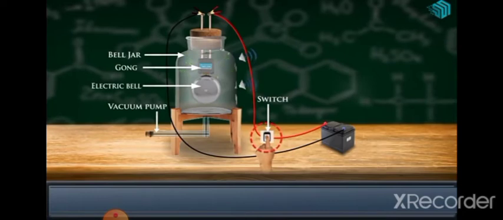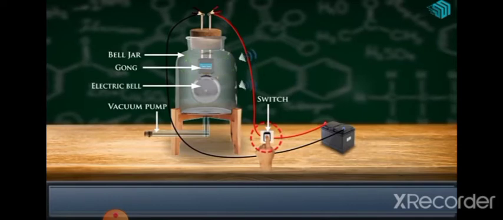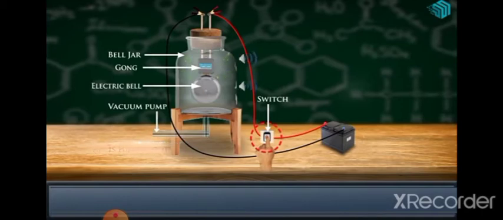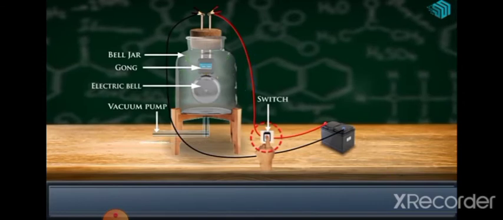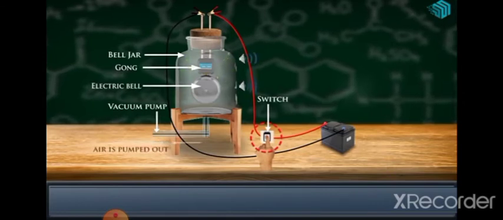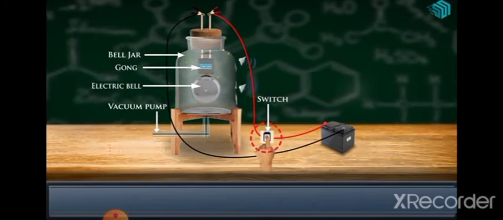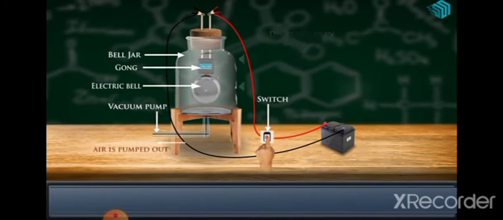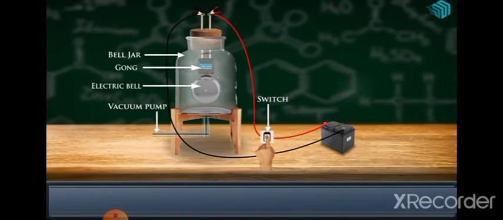Now switch on the bell and keep the vacuum pump off. At that time what happens? At that time you can hear the sound. Then, through this pipe the air is pumped out of the jar, and when you switch on again, at that time you are not able to hear the bell. Once air is finished from the bell jar, not a single sound comes out from the jar. So here we can say sound needs a medium.